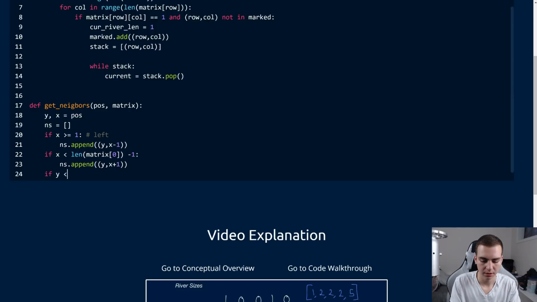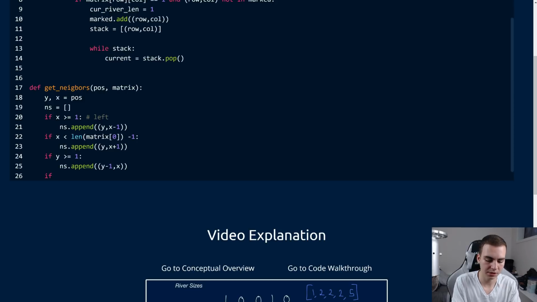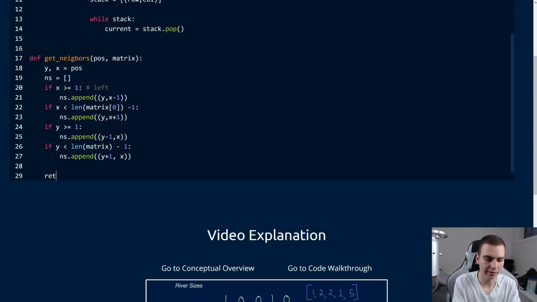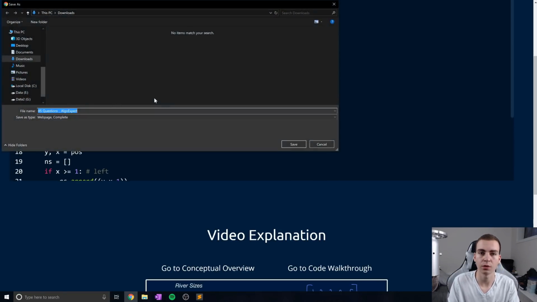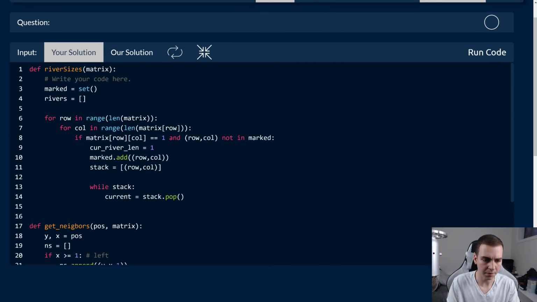So if y is greater than or equal to 1, then what we'll do is ns.append, and we'll say (y - 1, x), and then same thing with the other component. So if y is less than the len of matrix minus 1, because that'll give us the rows, ns.append, and in this case, this should be (y + 1, x). Now we'll simply return that list, so return ns, and that will give us all of our neighbors. Okay, awesome. So I think that makes sense so far.